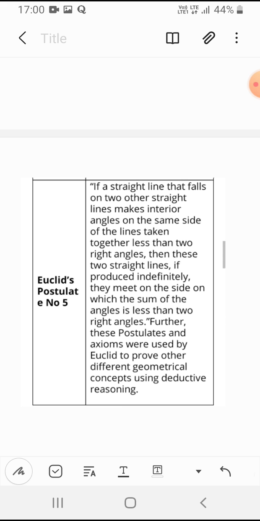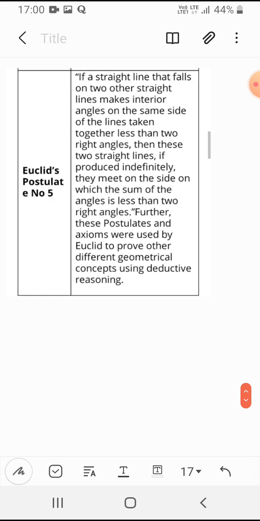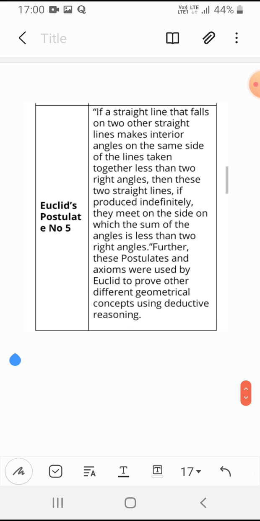As I said in the second postulate, we can extend lines indefinitely, and however much you extend them, more and more, they do not become a right angle. Euclid is saying this.